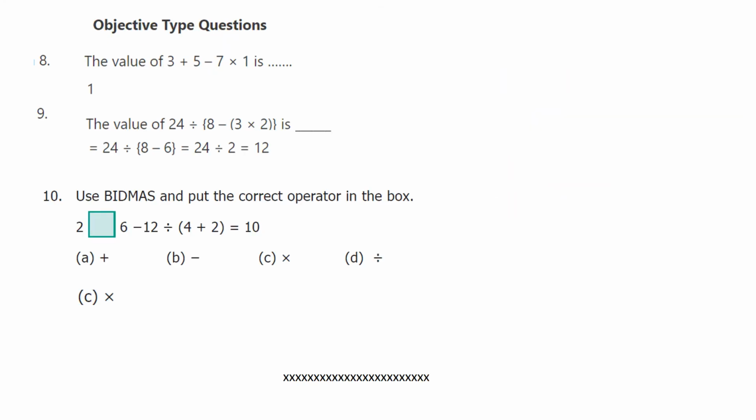Objective sums. The value of 3 plus 5 minus 7 into 1. First step BIDMAS, multiplication. So 3 plus 5 minus 7. So BIDMAS here, addition, subtraction. So next one, addition only. So 3 plus 5, 8 minus 7 is equal to 1. 1 is the answer.